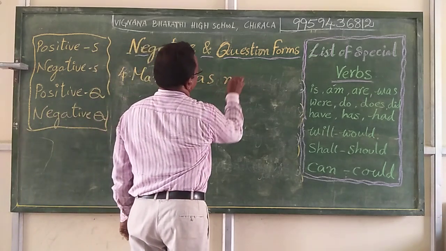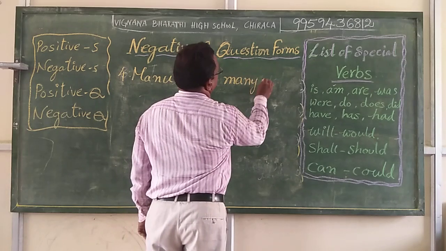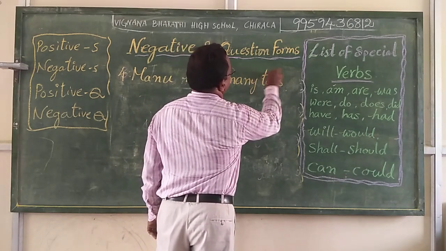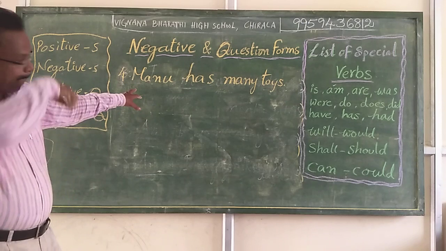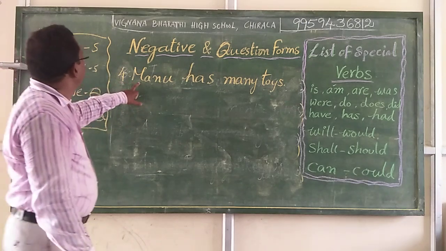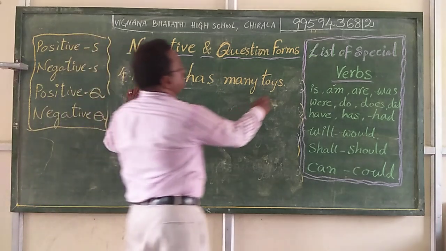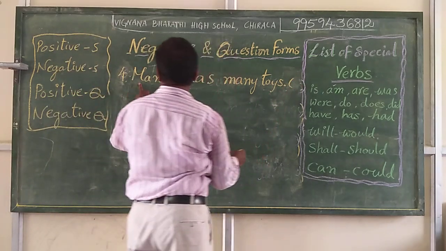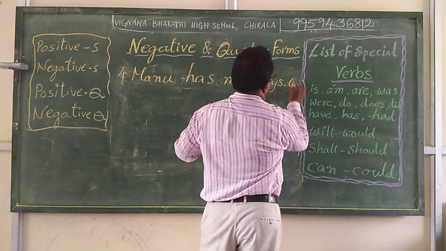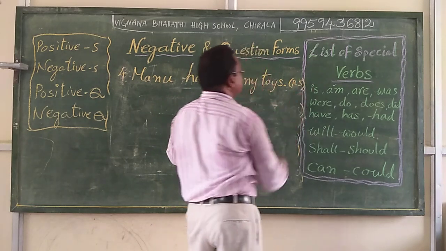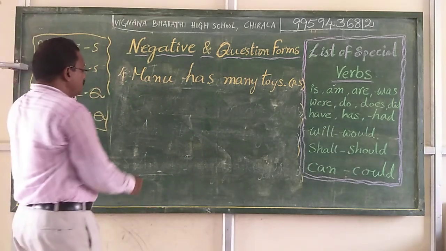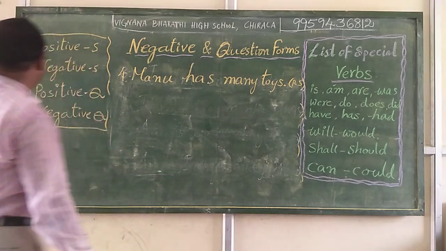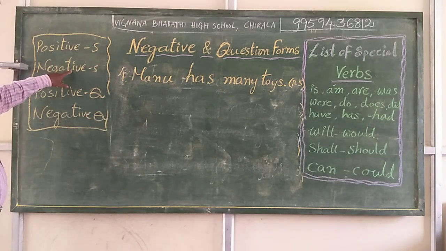For every sentence we need to write M beginning capital letter and end with a full stop. What type of sentence is it? Manu has many toys. Positive statement. For this positive statement, we need to make the changes into different forms. What are these? Negative statement, positive question form, and negative question form.